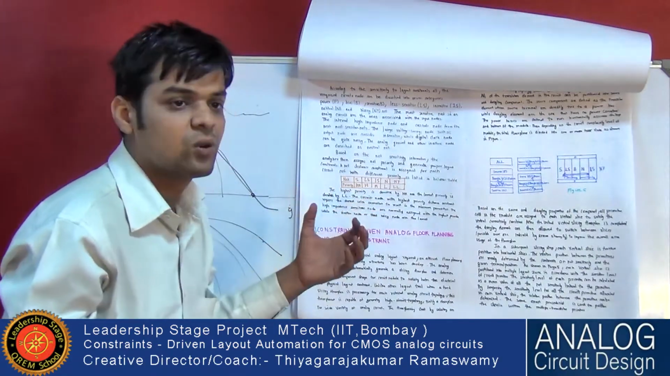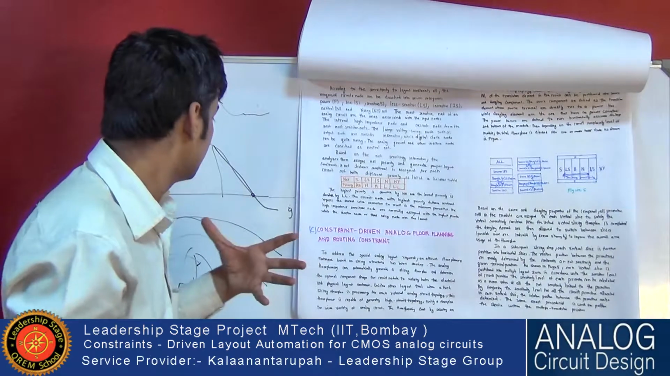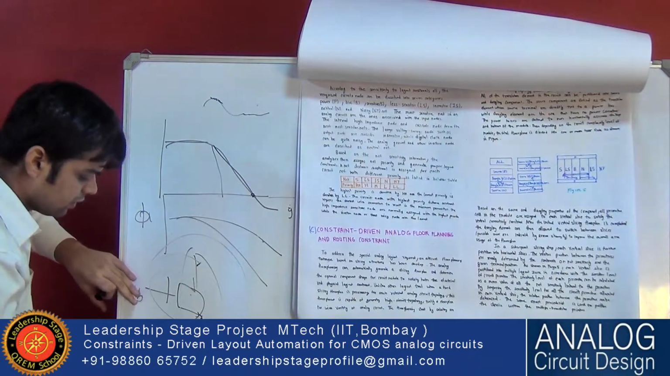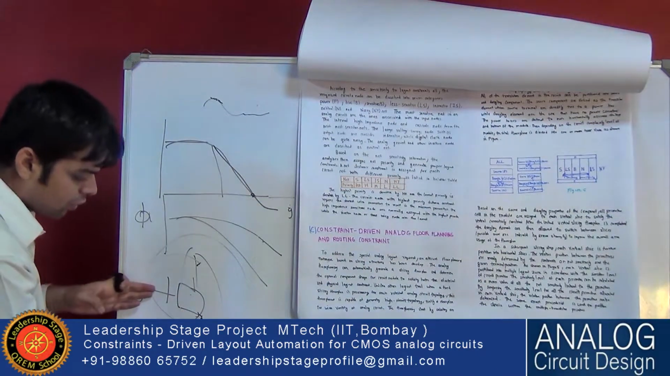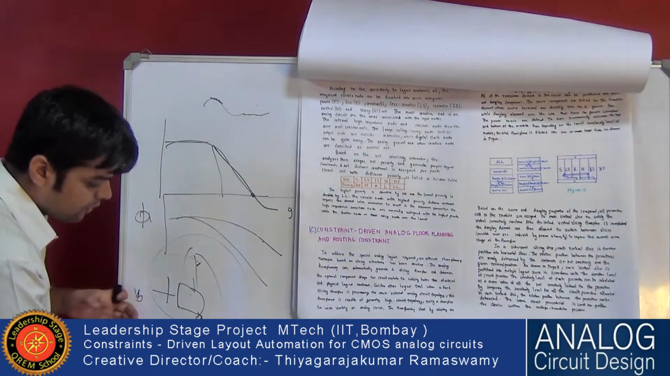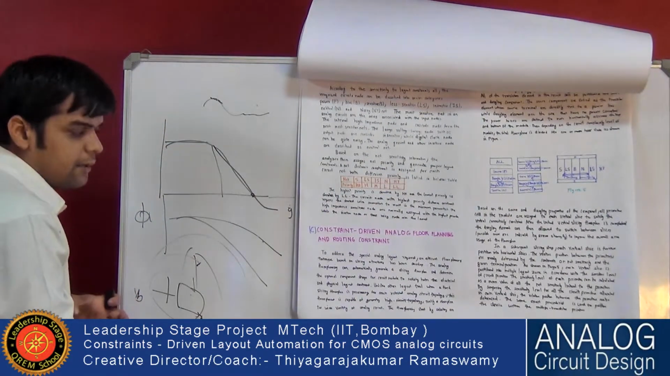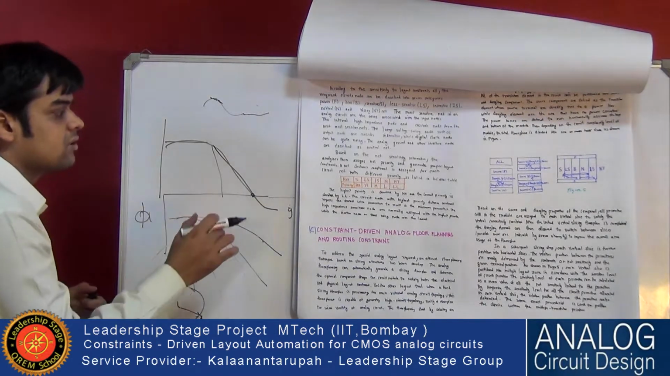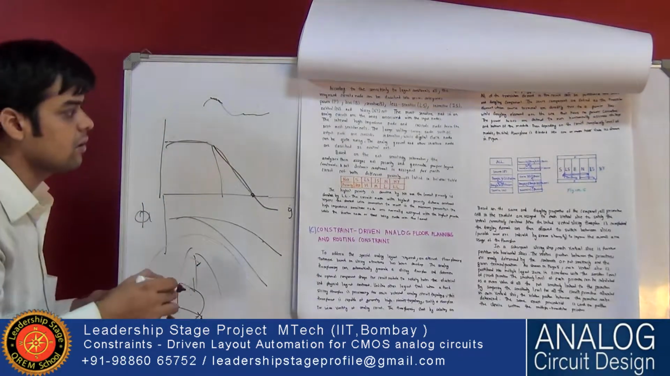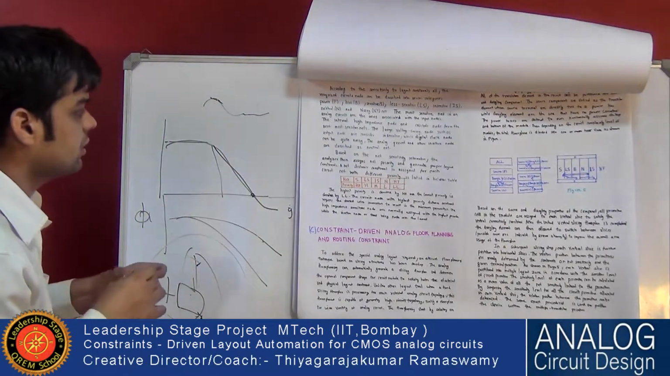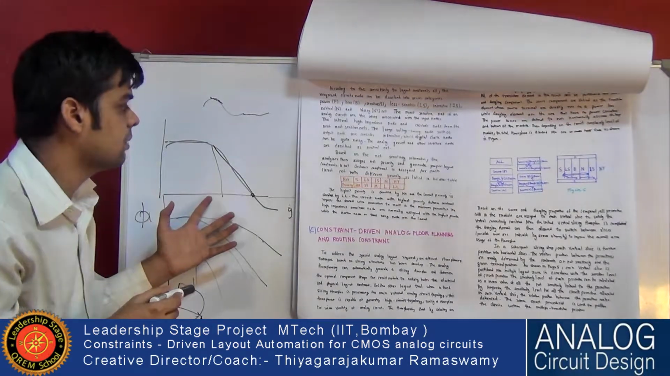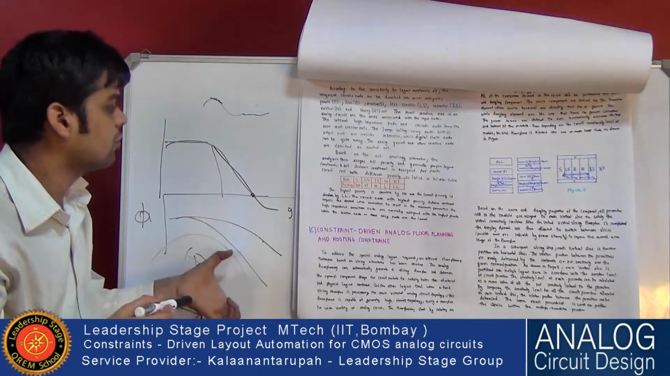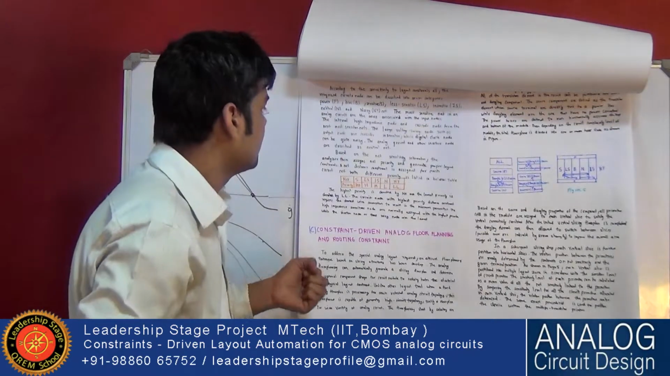Then the high impedance node is in the output stage. Suppose this is the bias and the output is taken from here. So this is a high impedance node. If there is a higher capacitor or resistance at this node, that will change the performance of the output. It may cause instability, reduce the bandwidth, and more.